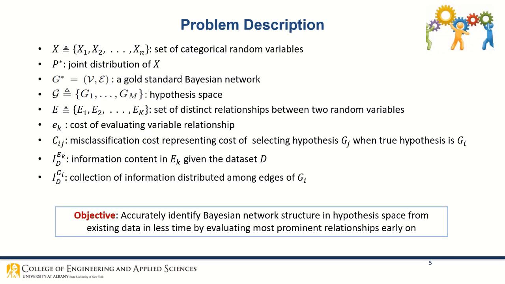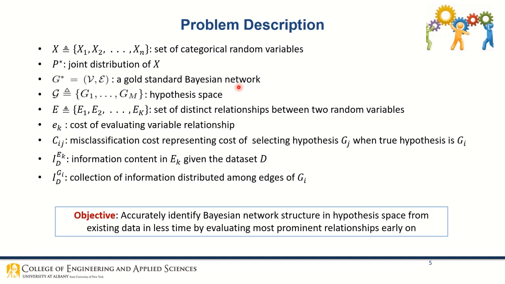Now I am going to describe our problem with specific parameters. We consider a set of X n discrete random variables with a joint probability distribution P star. We assume there is a gold standard Bayesian network G star induced by the joint distribution P star.